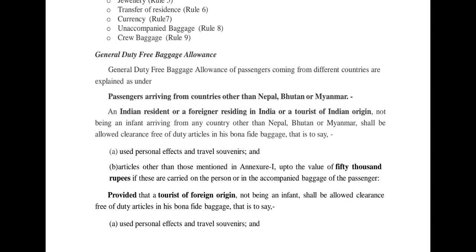Okay, so generally the people who are coming from these countries, Nepal, Bhutan and Myanmar, they get duty free baggage, right? And if any other person is coming from any other country, if he is bringing any goods of the value of 50,000 which are for personal effect, even that is allowed as duty free baggage. Now it is provided that it is used for personal effect. Okay, it has to be a personal effect in the general rules.